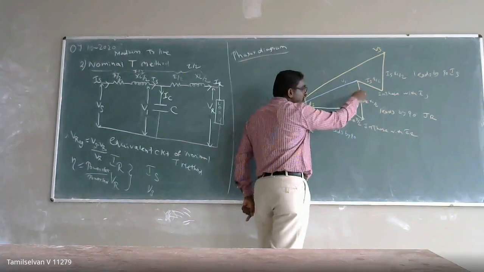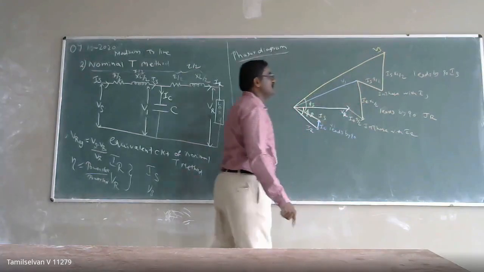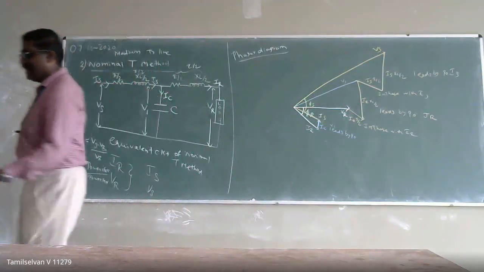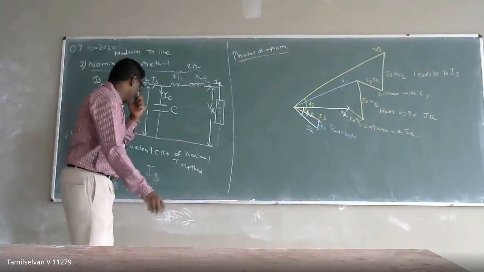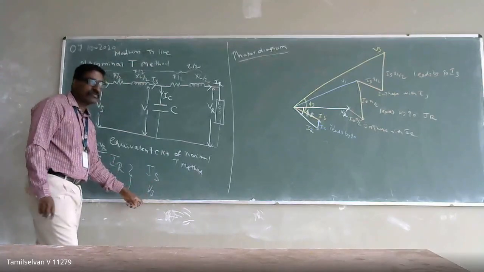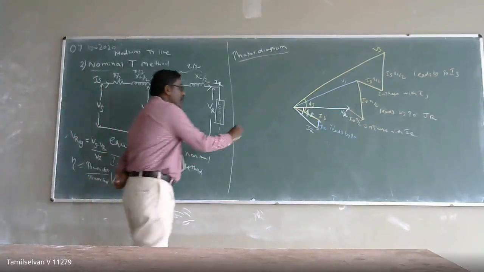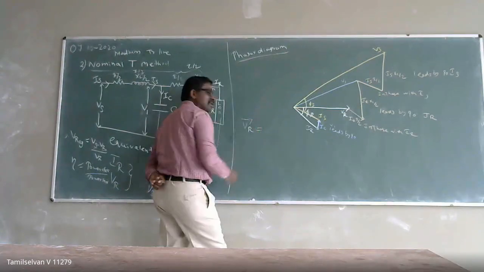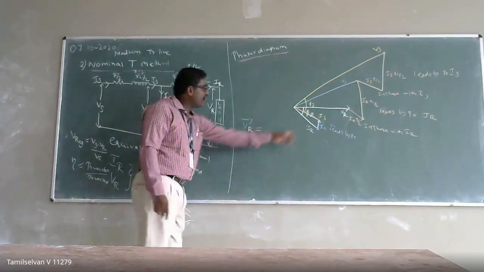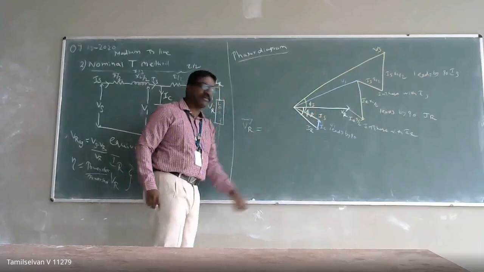Okay, voltage drop. So this is your phasor diagram for your medium transmission line. Now I have to calculate the sending-end current as well as the sending-end voltage. I'm going to assume the known vector, the reference quantity, is going to be the receiving-end quantity.